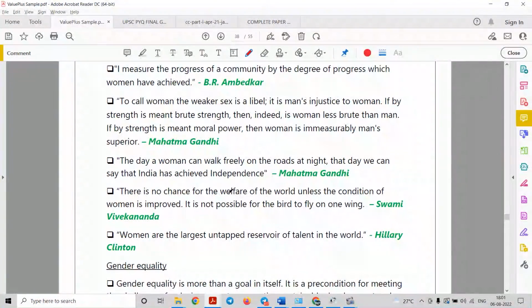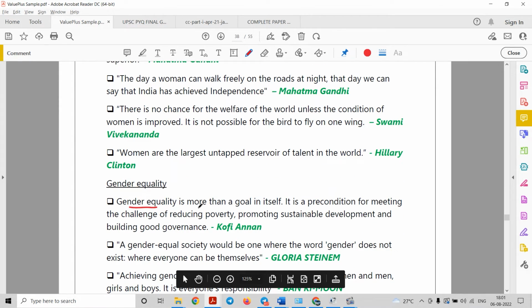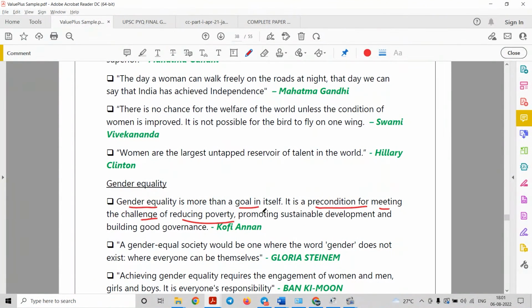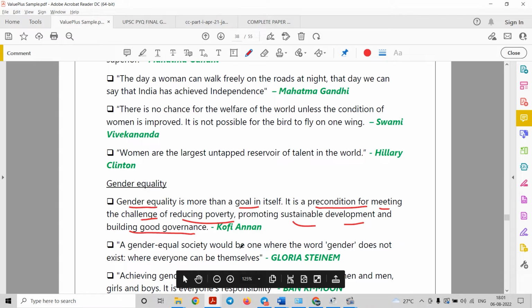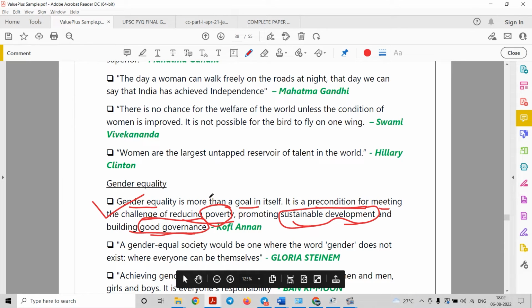Next, let us see if we can utilize another quote. For example, gender equality. Gender equality is more than a goal in itself. It is a precondition for meeting the challenges of reducing poverty, promoting sustainable development and building good governance. Now we can quote this particular saying by Kofi Annan in various aspects. For example, GS1 there is the woman topic, in GS2 there are issues related to poverty, in GS3 there is sustainable development under environment, and good governance, that is in the governance part of GS2 as well as GS4. The single quote can be utilized in all GS, right? Also in essay, in optional as well.